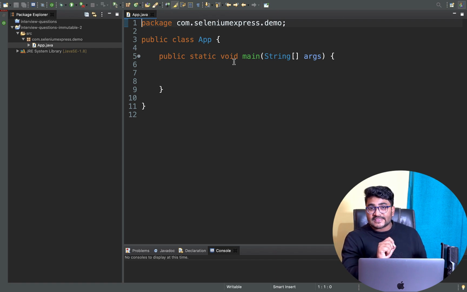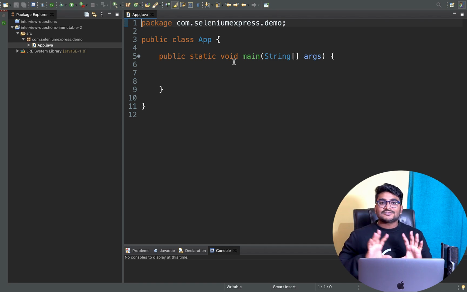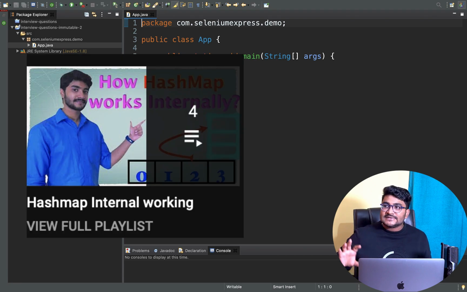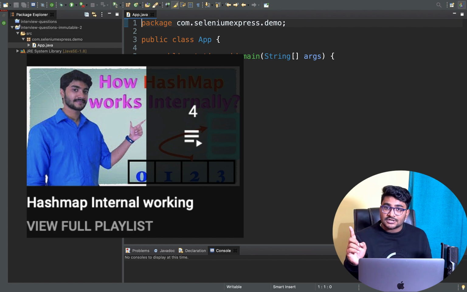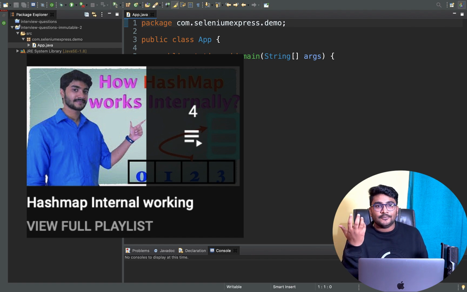Before you go for this, make sure you understand how the HashMap works internally, at least the basics. It's a very popular interview question. Before you go forward with this video, make sure you have at least a little bit of understanding of that. If you don't, I also have some videos. A few years back, I created a few videos on how the HashMap works internally. I'll give you the link in the description and also in the I button above. Go and check there.